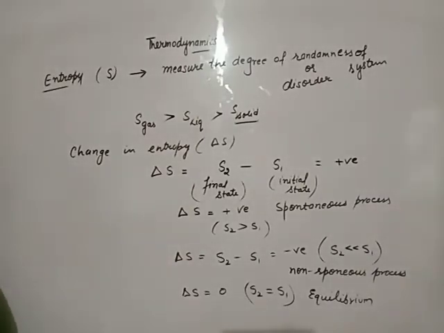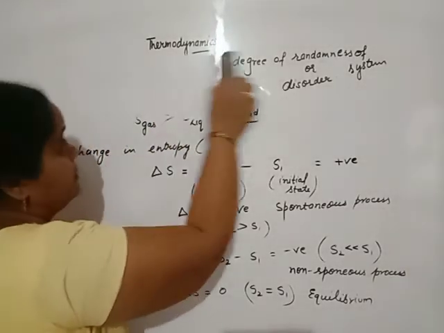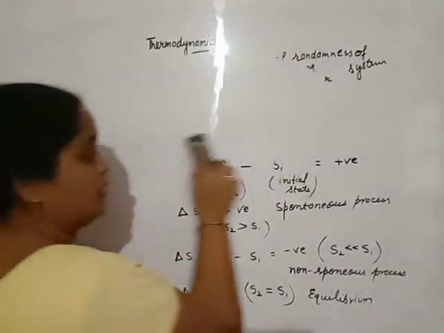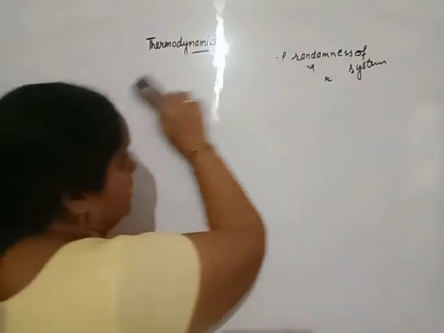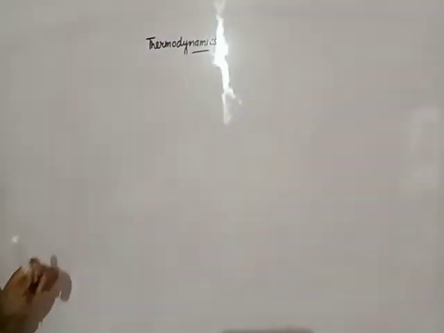How will entropy change be calculated mathematically? This depends on the physical state of the system, initial state and final state. Entropy change of a process is defined as the amount of heat absorbed or evolved with respect to absolute temperature.